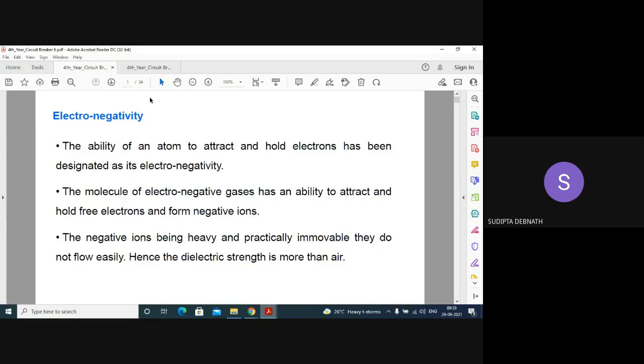So the neutral atom can attract free electrons and is converted into a negative ion. This is the property of all electronegative gases. And the negative ions, being heavy because they carry additional electrons, are immobile and cannot flow easily.